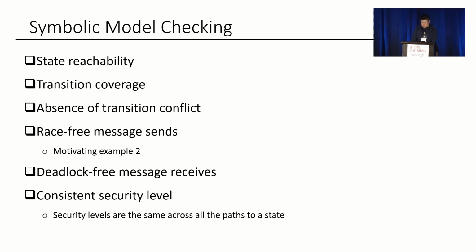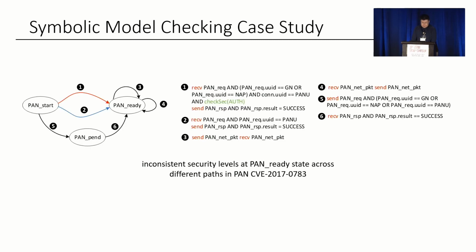For example, the motivating example 2. Deadlock-free message receives checks if two peers can get stuck when they are both waiting for an incoming message. Consistent security level checks if security levels are the same across all the paths to a state. The first 5 are general state machine properties, and we want to showcase the 6th one, a security-specific property.